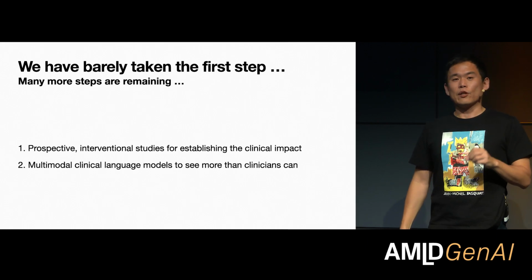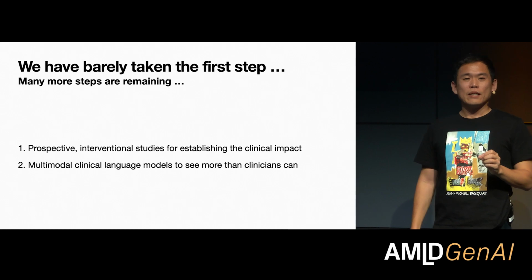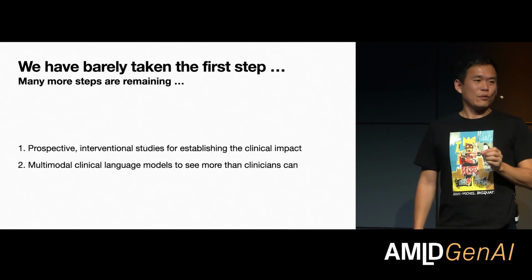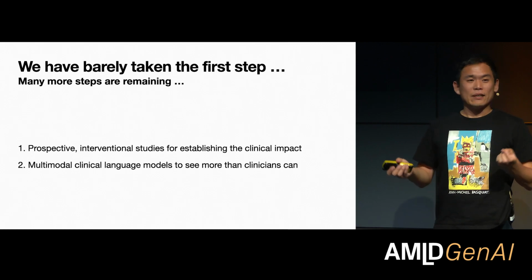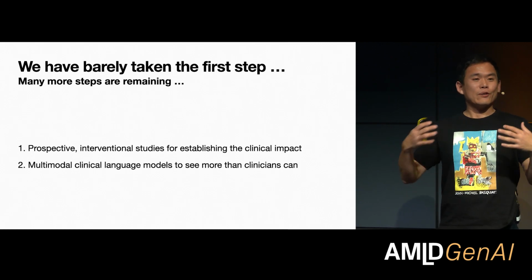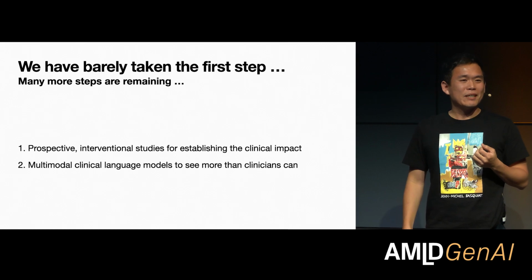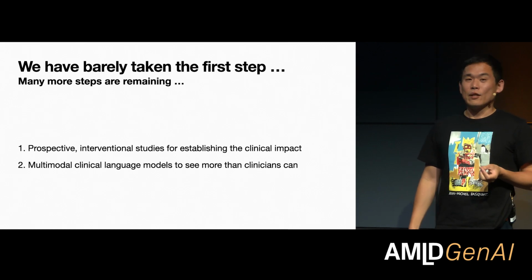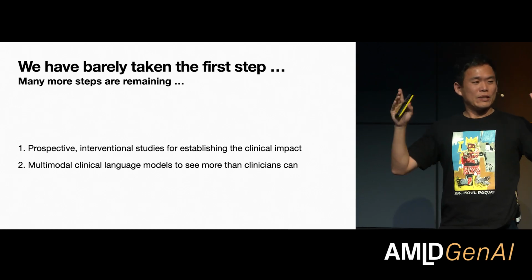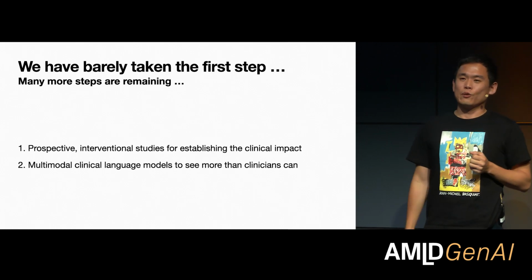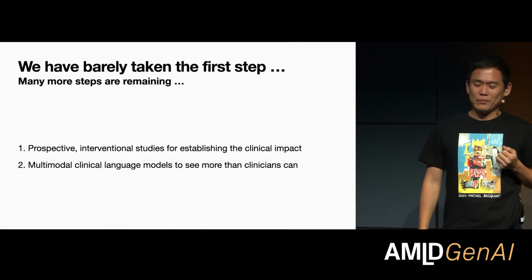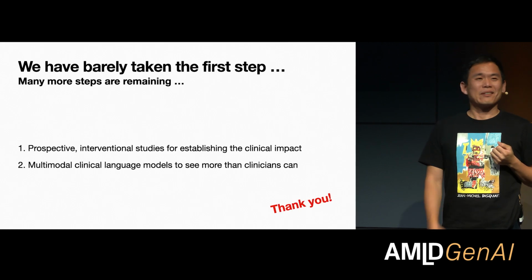In reality, there are so many real-world problems that we did not even think of solving before because we didn't have tools like language models. Now is the time for us to get out of those conventional benchmarks and try to solve real-world problems. Hopefully this is one example that gives you a sense of what kinds of problems are out there that we can actually solve with these advanced AI algorithms. And that concludes my talk. Thank you.